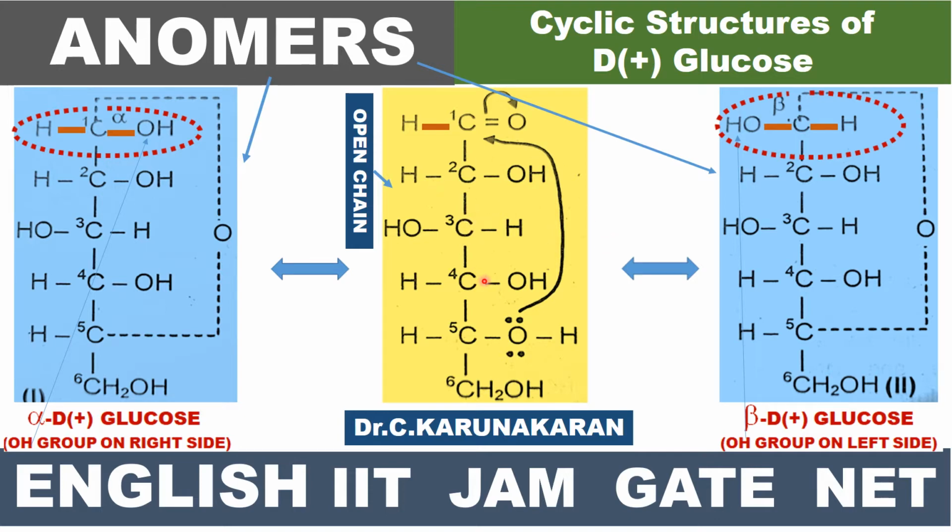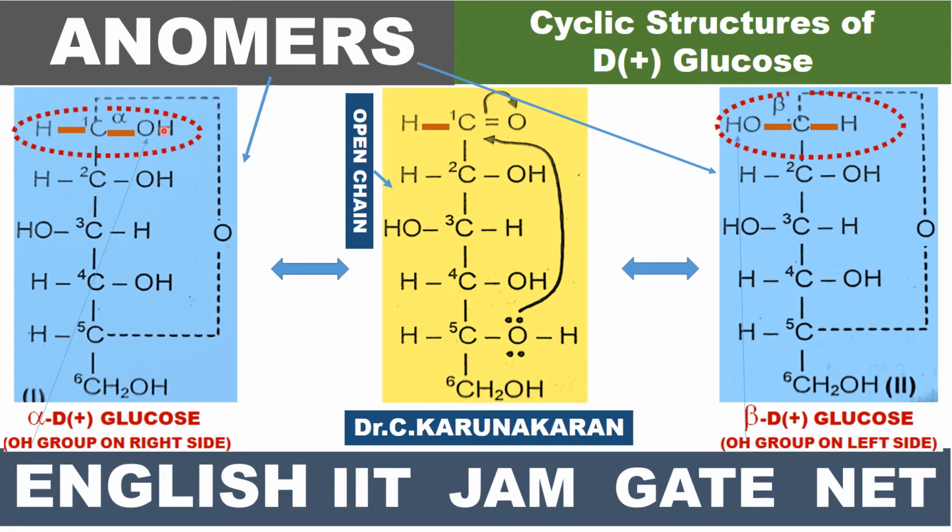It indicates that it also exists in ring structures. In ring structures, the CHO group is not free. Please remember why it did not react with sodium bisulfite: the CHO group is free in the open chain structure, but glucose exists in cyclic structures, where the CHO group is not free.